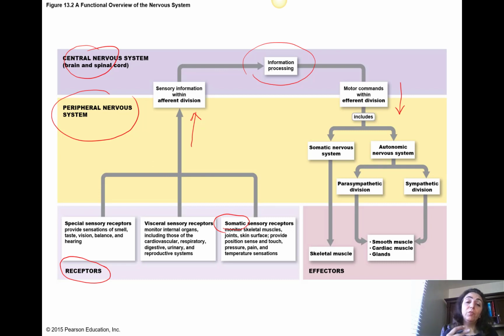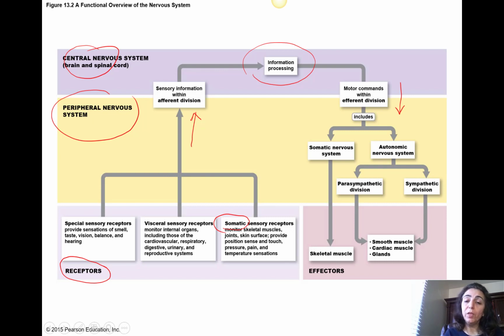Now, information is processed inside of the central nervous system, and now goes to the different division to do an action, right? The motor part. Now, in the motor part, we have two parts. We have the somatic nervous system and we have the autonomic nervous system. Pay attention, we're talking about the motor part, right?